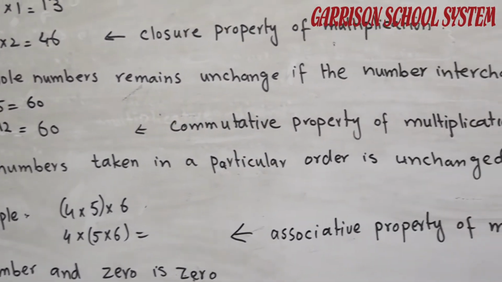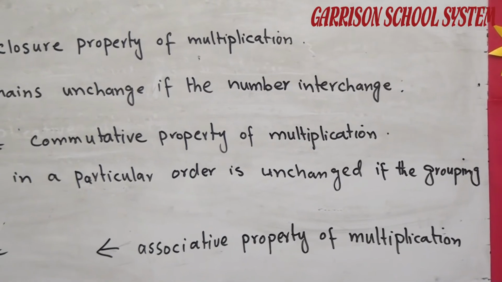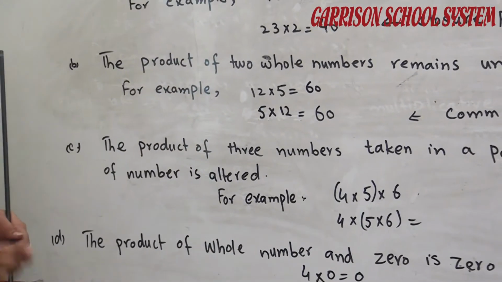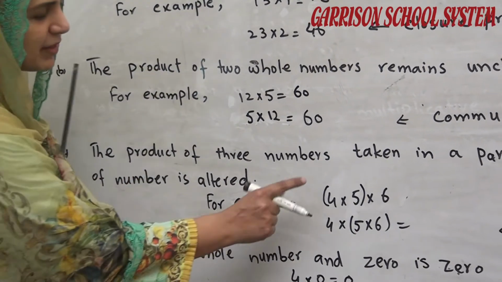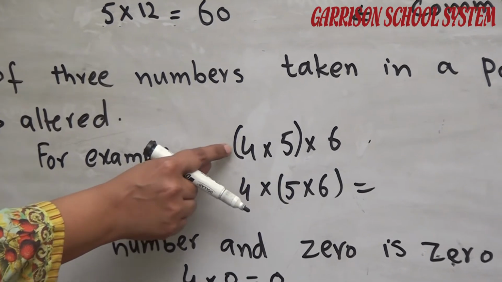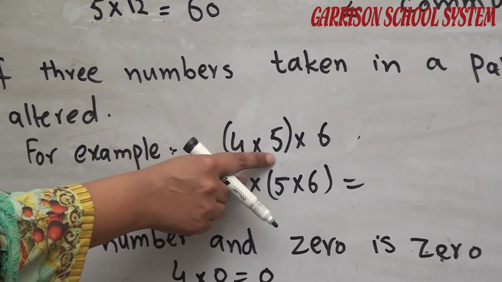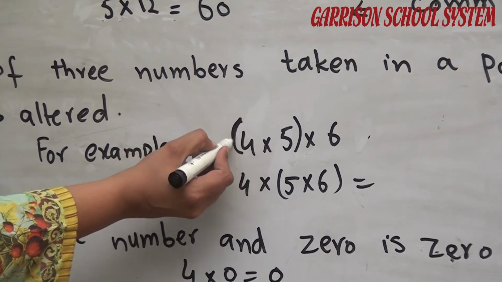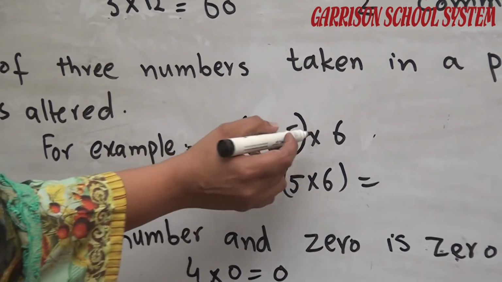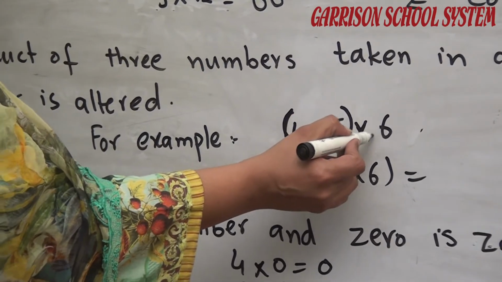After that, when we come here, the product of three numbers taken in a particular order is unchanged if the grouping of the numbers is altered. For example, students, listen, we have three whole numbers in this way: 4 multiplied by 5 is in the bracket, and afterward we multiply by 6.